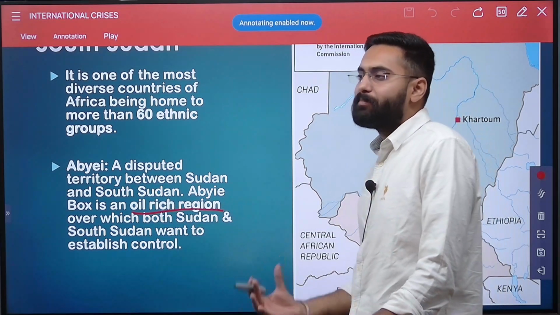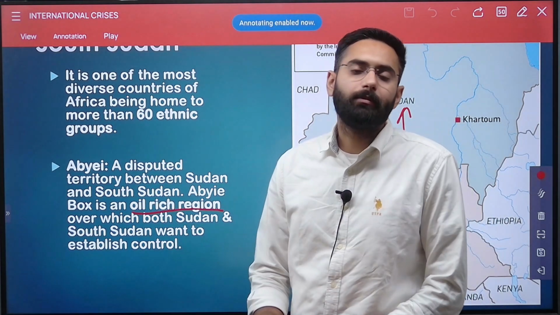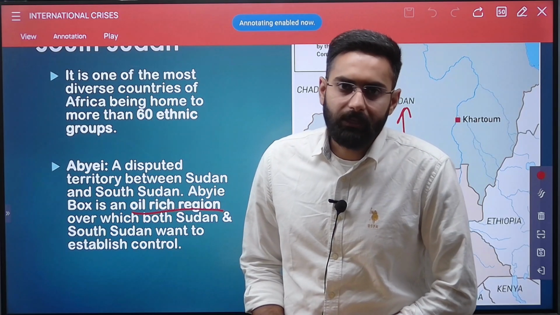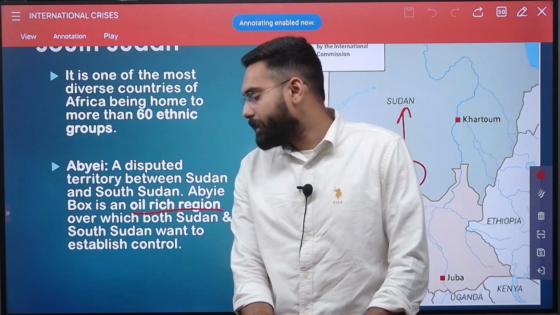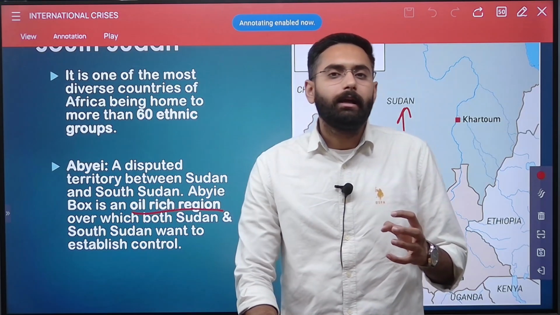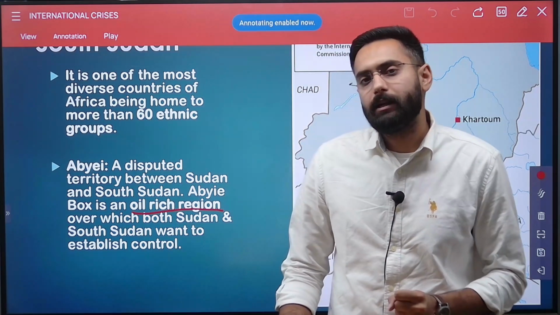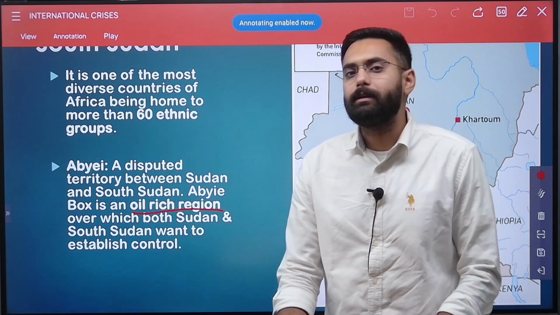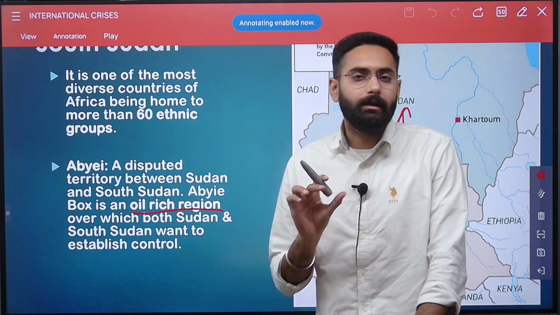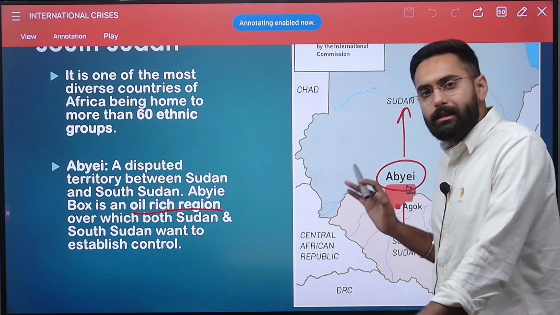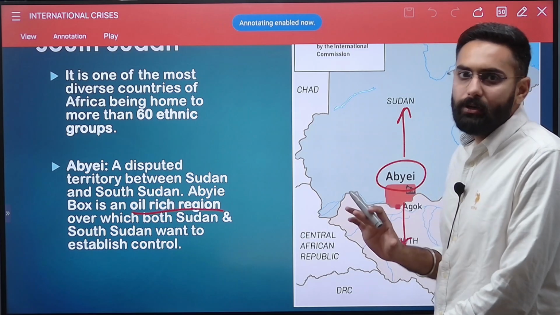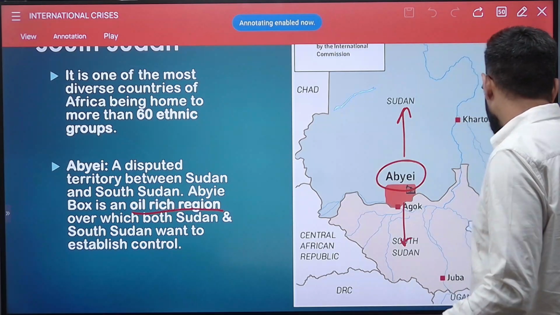So oil is something that nobody is willing to give up. Oil is something that India is vying for, and oil is something that we as a fossil fuel dependent nation also look for, and oil is something which is leading to the Middle East crisis. So because of the oil in the Abyei region, it is a disputed region between Sudan and South Sudan.